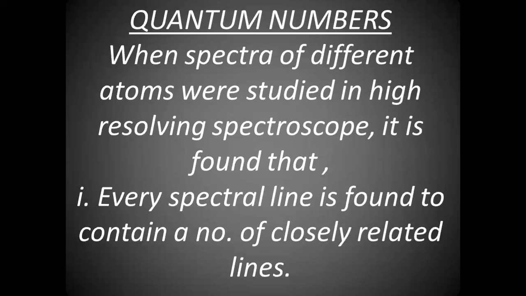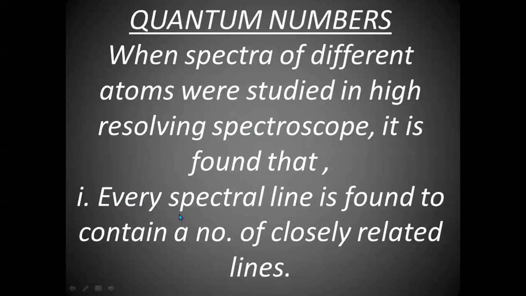Every spectral line has a few lines inside it. When spectra of different atoms were studied in a high resolution spectroscope, it was found that, number one, every spectral line contains a number of closely related lines.